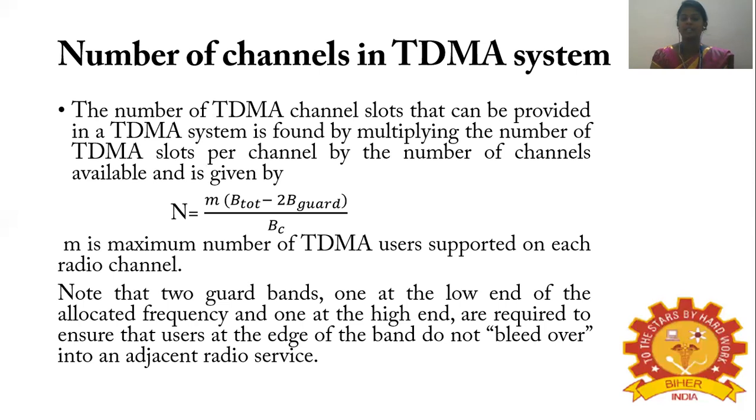So the number of channels in the TDMA system can be provided by multiplying the number of slots by the number of channels available. So N is equal to M into (BT minus 2 B guard) by BC. M is the maximum number of TDMA users supported on each radio channel. Note that two guard bands, one at the low end of the allocated frequency and one at the high end, are provided. They are required to ensure that the users at the edge of the band do not bleed into the adjacent radio service, so that there is no possibility for interference to occur.